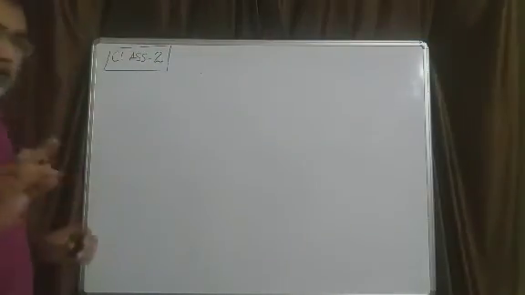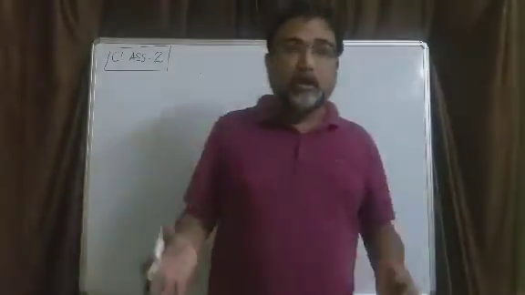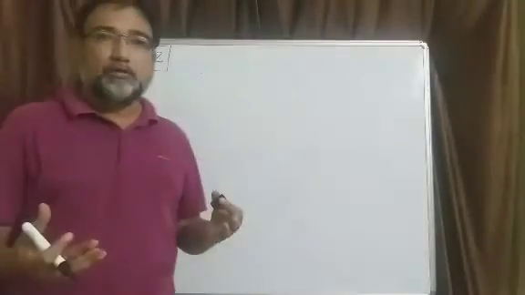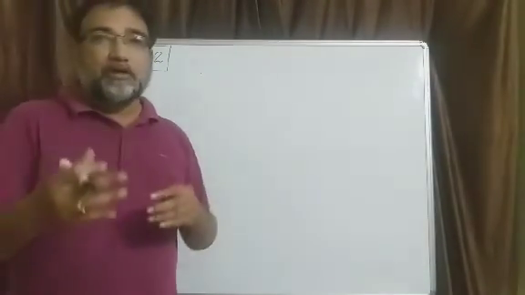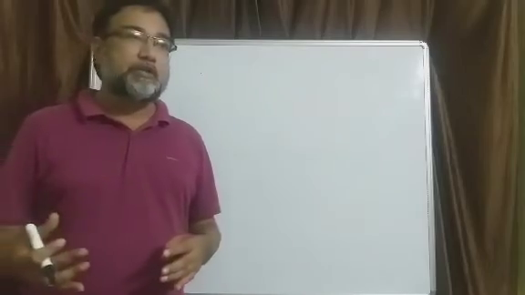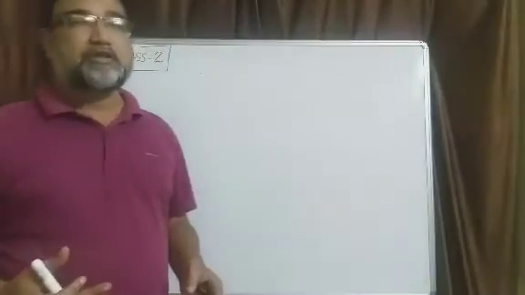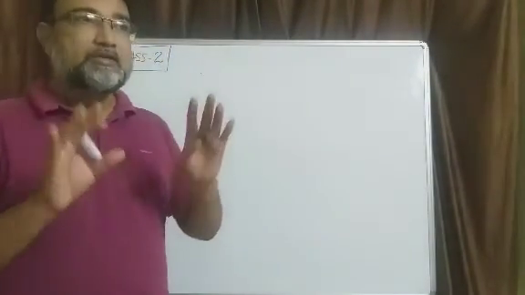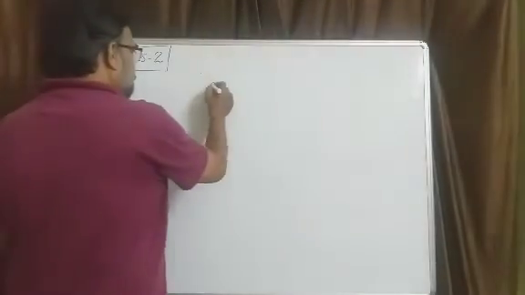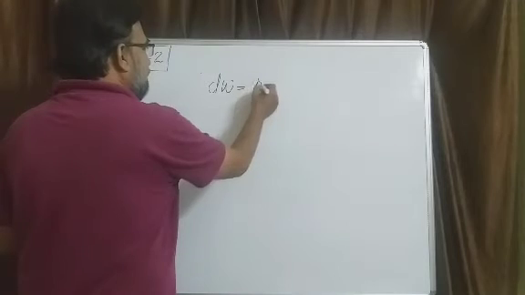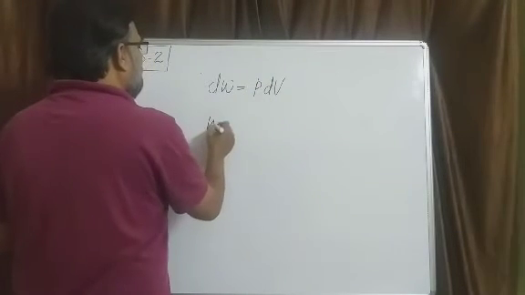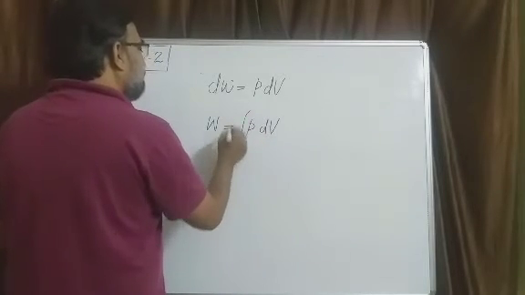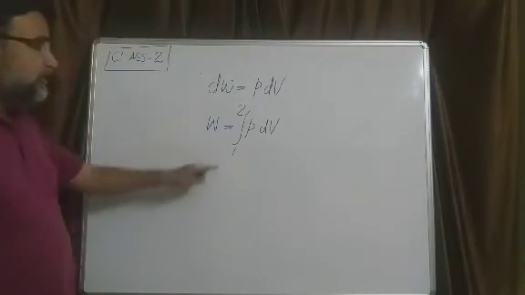Another important thing, and again this is not unknown to you: how to calculate thermodynamic work. You must have done work done in an isothermal process, an adiabatic process, an isobaric process, and so on. Whatever the process may be, you find the work done by a simple formula: the small amount of work is PdV, and the total work done in a process is the integration of PdV when the system is changing its state from 1 to 2.